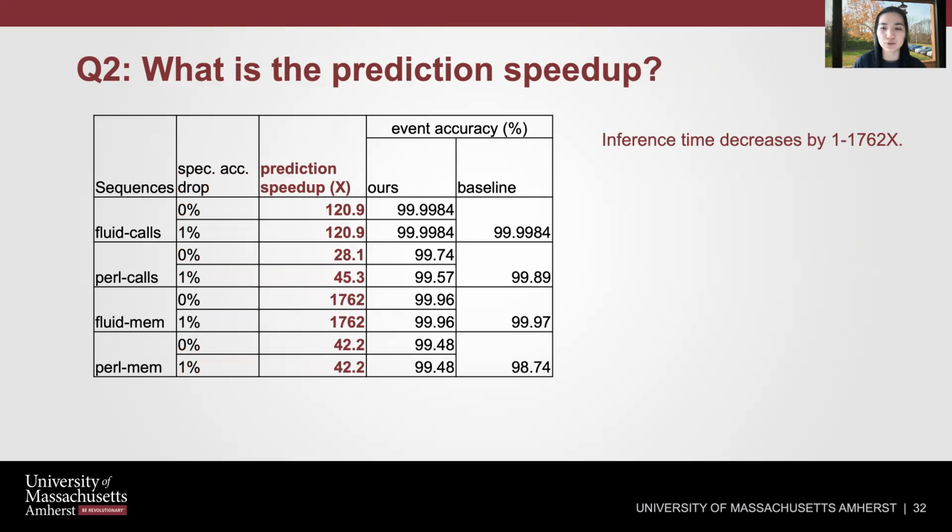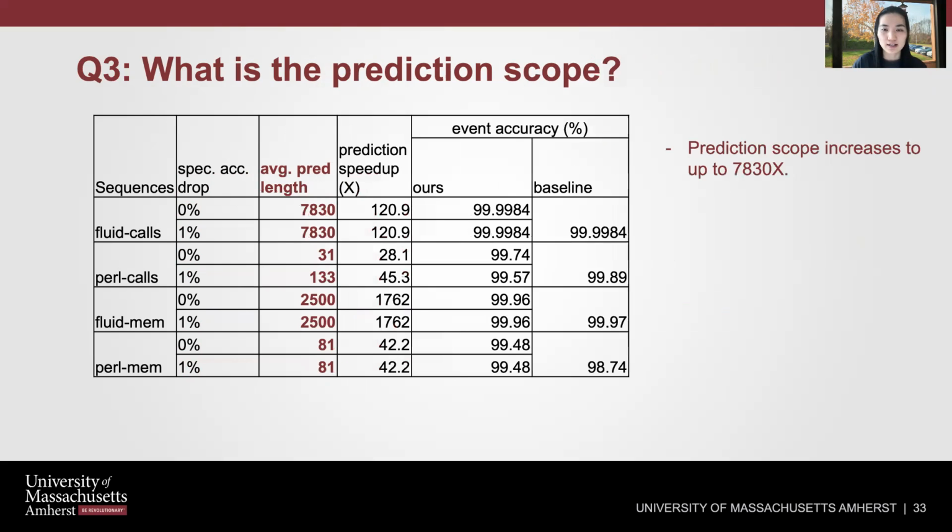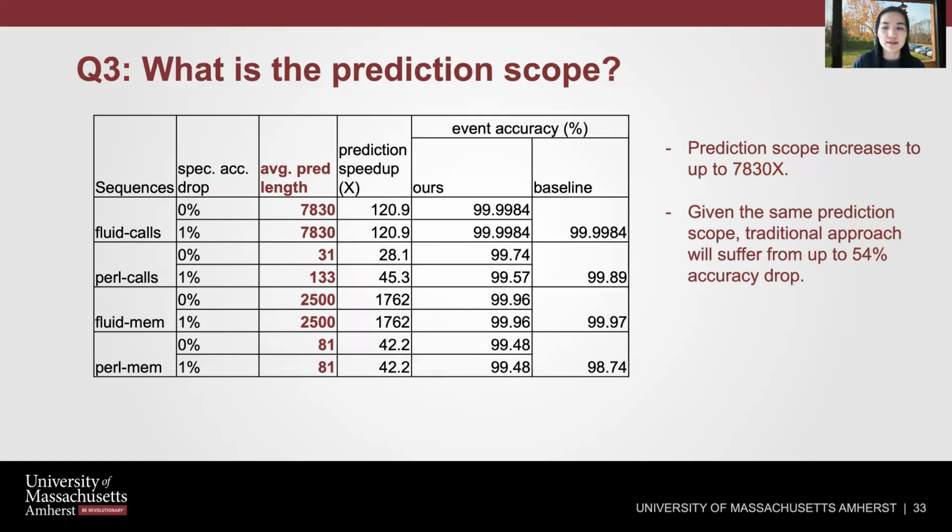The second question is, what is the prediction speedup we can achieve? This table lists the speedup results for 4 of our 16 benchmarks. Overall, we can decrease the inference time by up to more than 1,000 times. The last question is about prediction scope. This table reports the average prediction length of 4 of our benchmarks. Overall, the prediction scope can cover an average of up to 7,000 future events in one single prediction. It is also worth mentioning that given the same prediction scope, the traditional approach will suffer from up to 54% accuracy drop.